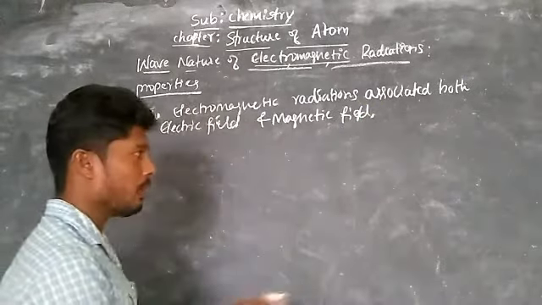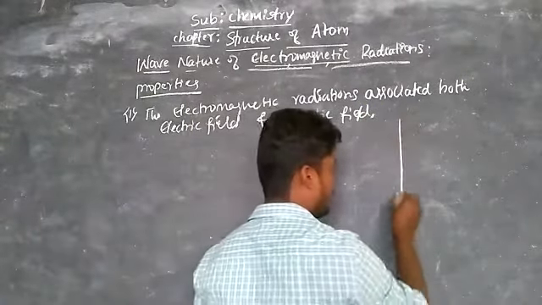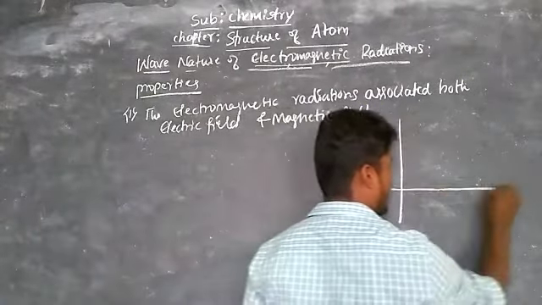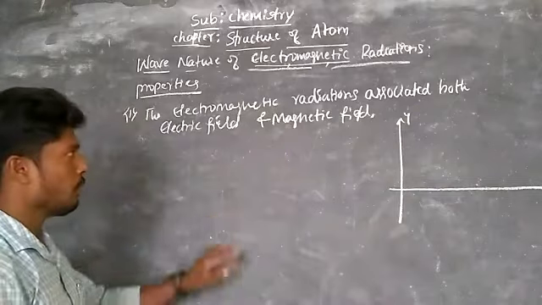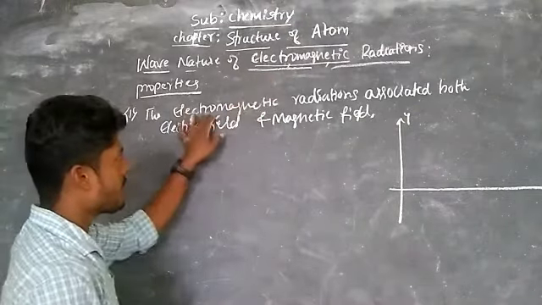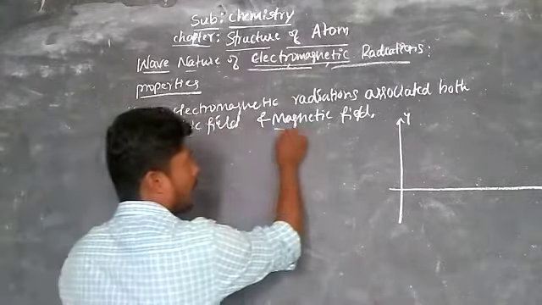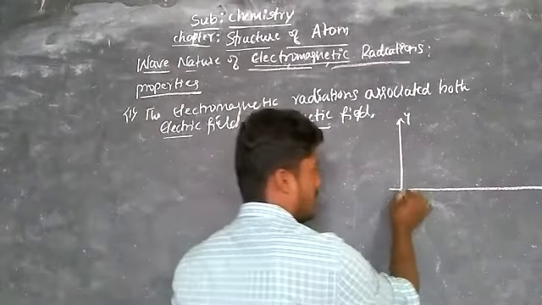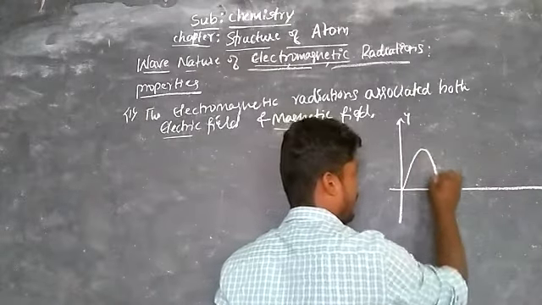Okay, so now observe, let's take an axis, one is x and one is y. So this is x-axis and this is y-axis. So I told you the electromagnetic radiation is associated with both electric field and magnetic field. Now this is, let us assume, electric field.